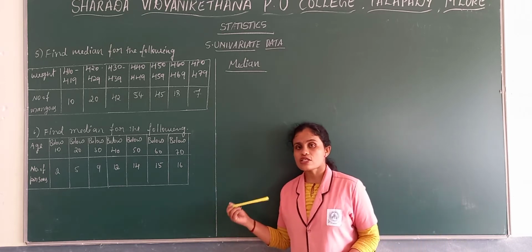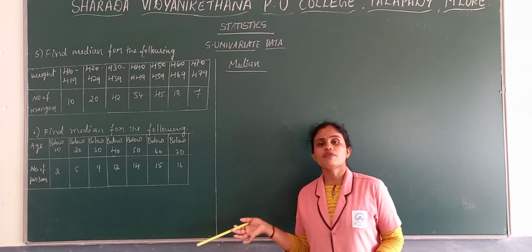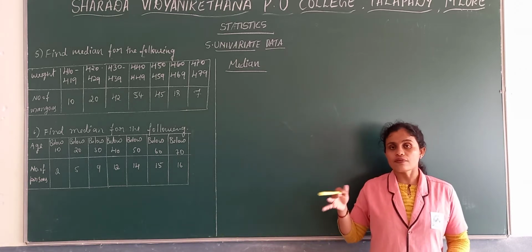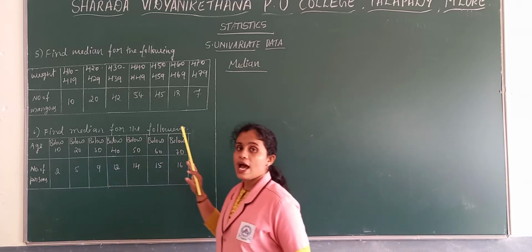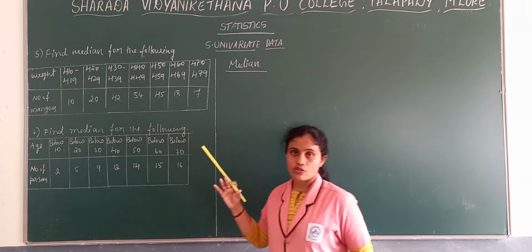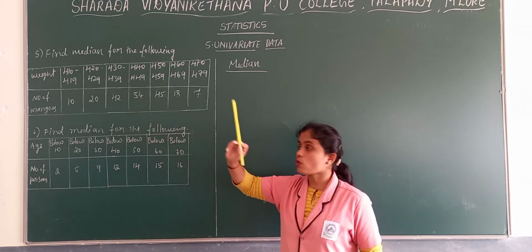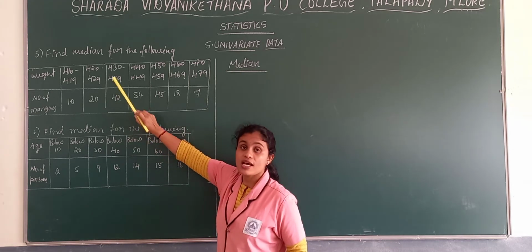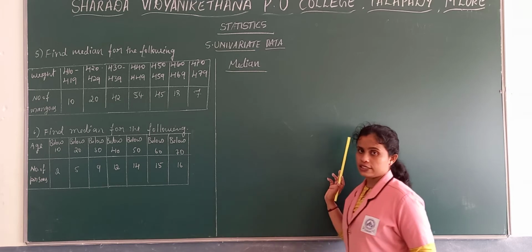Even though it is in inclusive form, we consider it as exclusive form so that we find the mid values, but we are not changing the class intervals. But in case of median, we need to change this inclusive into exclusive form. Then we need to apply the formula.